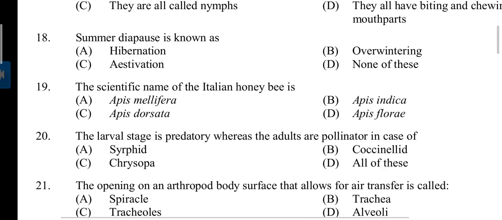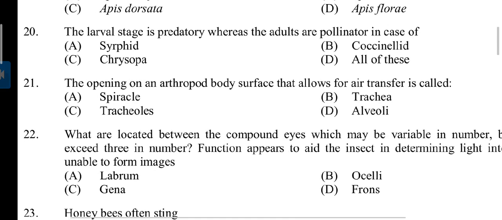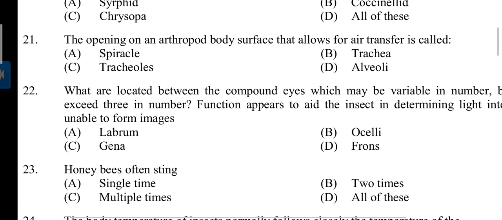Question number 18. Summer diapause is known as. Answer C. Estivation. Question 19. The scientific name of Italian honeybee is. Answer is A. Apis mellifera. Question number 20. The larval stage is predatory whereas the adult are pollinator in case of. Answer A. Sidepit. Question number 21. The opening on an arthropod body surface that allows for air transfer is called. Answer A. Spherical.